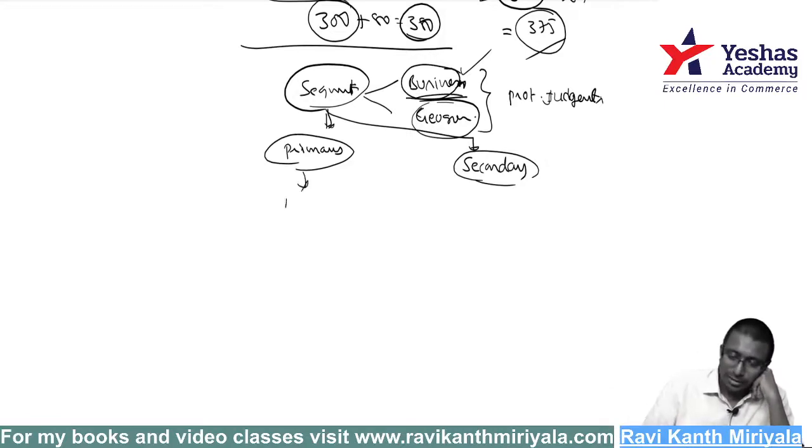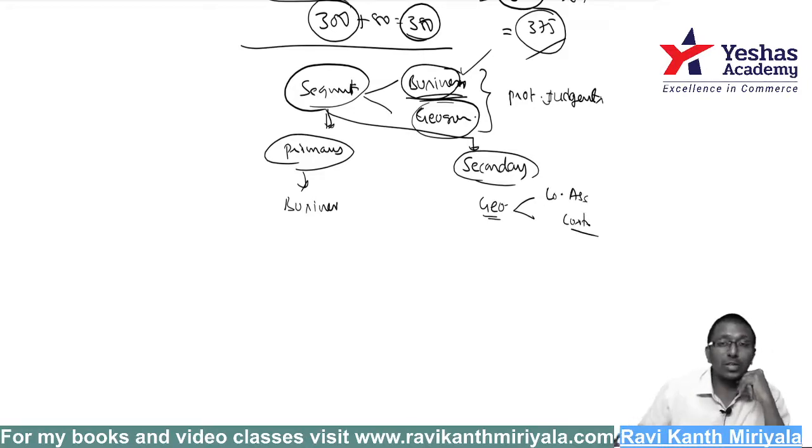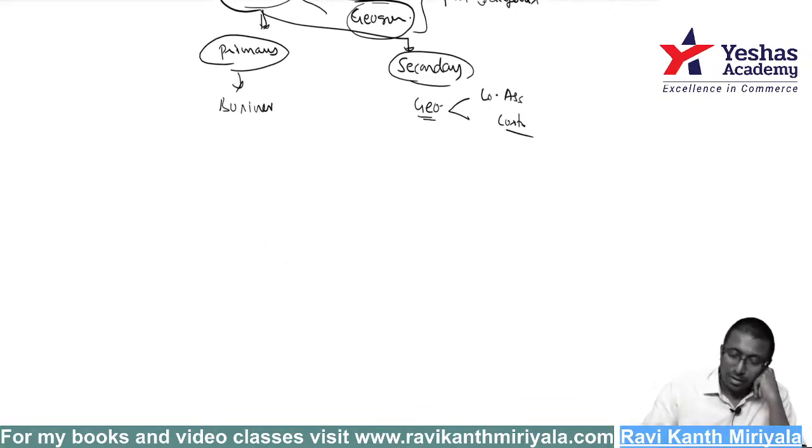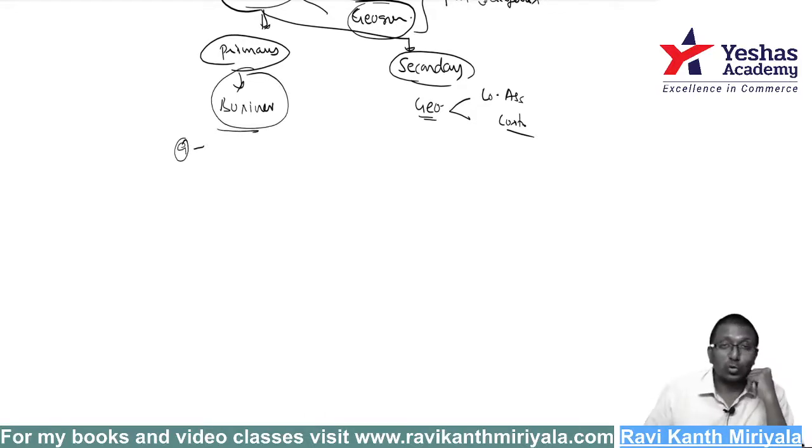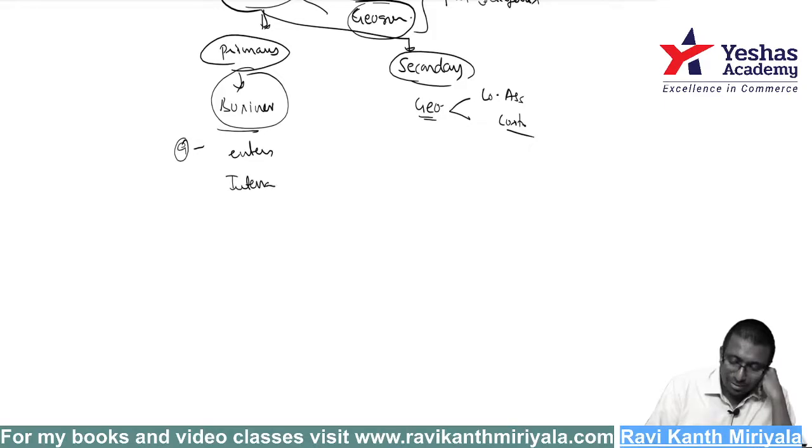If business is my primary, then geographical is my secondary, based on location of assets and location of customers together. Got it? At the same time, my dear friend, remember this: if it is a primary segment, you have 9 points to disclose. What are they, sir? What is your external revenue? What is your internal revenue, meaning inter-segment sales?